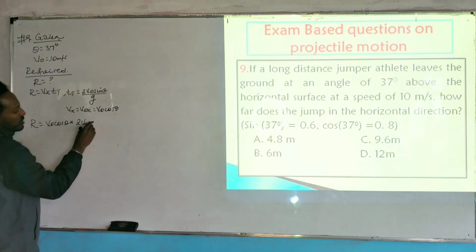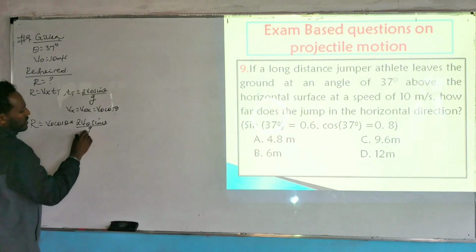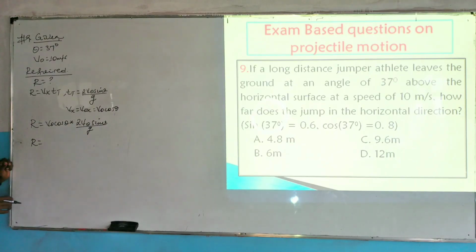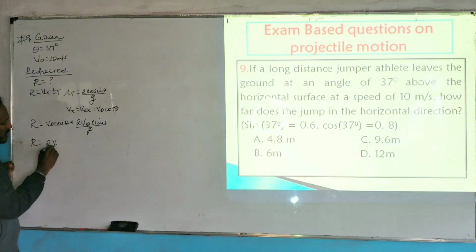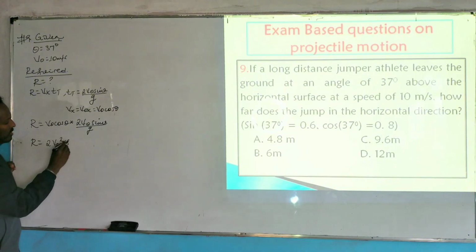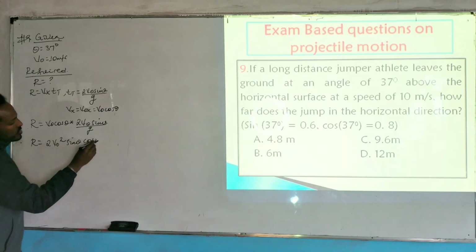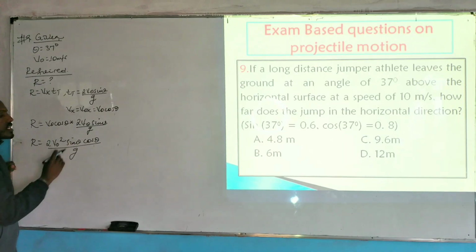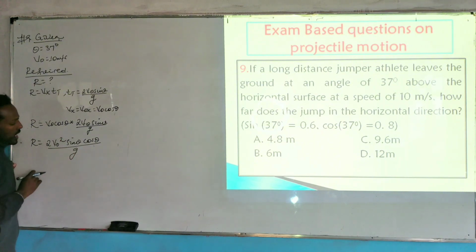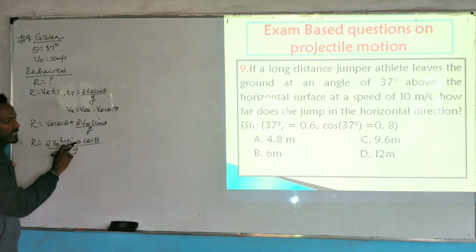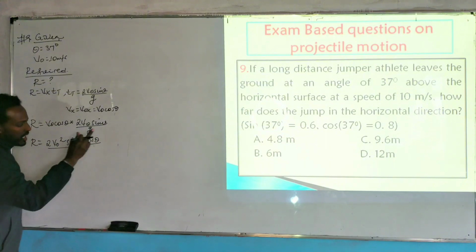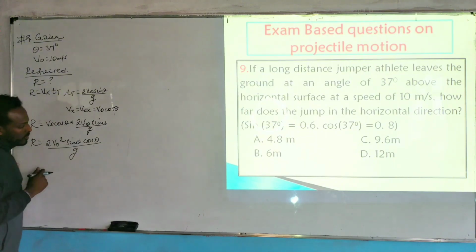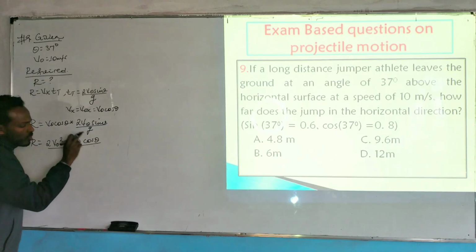2 times v naught times sin theta divided by g. Then we have to rearrange. When we multiply this, there is 2 here, v naught times v naught which is v naught square, times sin theta cos theta divided by g. So this is the general formula. Perhaps in our last video we rearranged this, since 2 sin theta cos theta is the same as sin 2 theta, to v naught square sin 2 theta over g.